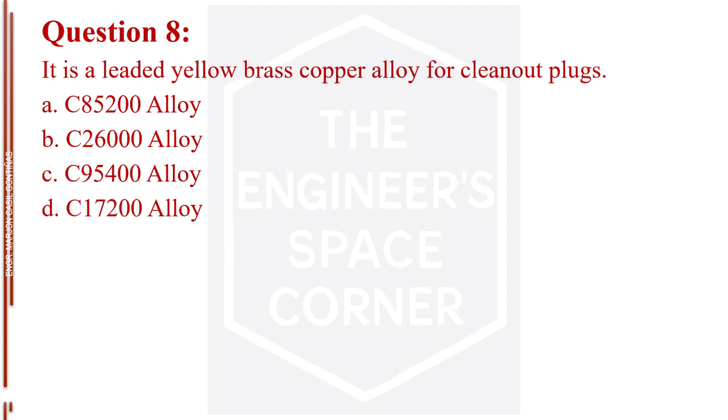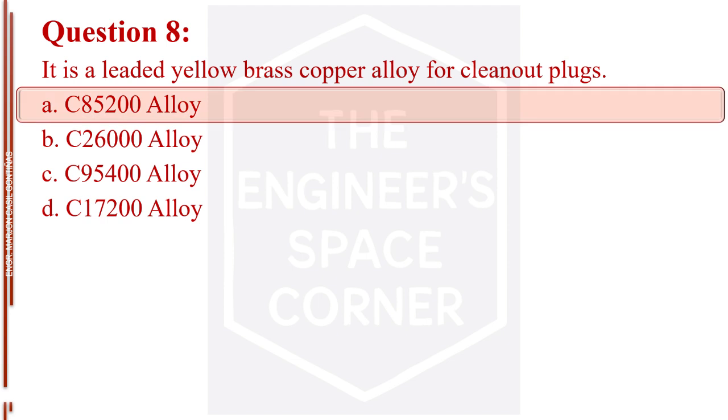Question number 8. It is a leaded yellow brass copper alloy for cleanout plugs. Letter A, C85-200 alloy. Letter B, C26000 alloy. Letter C, C95-400 alloy. Letter D, C17-200 alloy. The answer is letter A, C85-200 alloy.